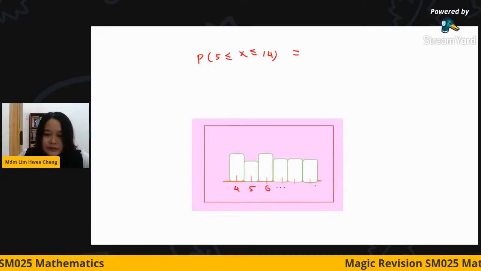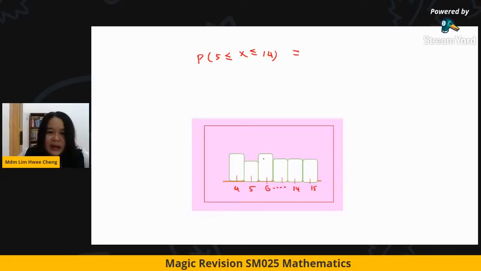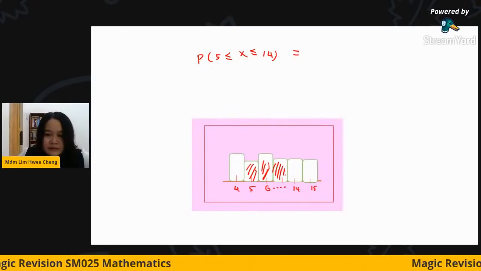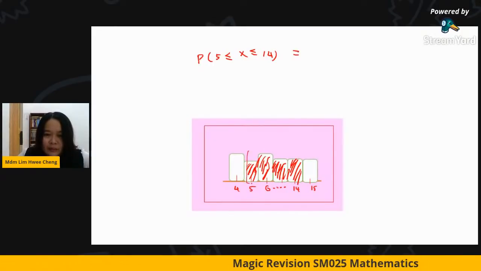So you have to make sure that you write 14, 15. This is in between. So I am going to include 5, 6, until 14. So this is the range that I want.